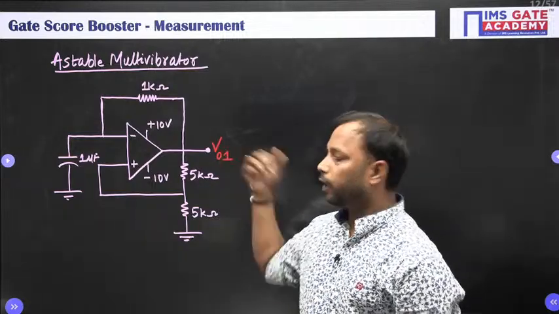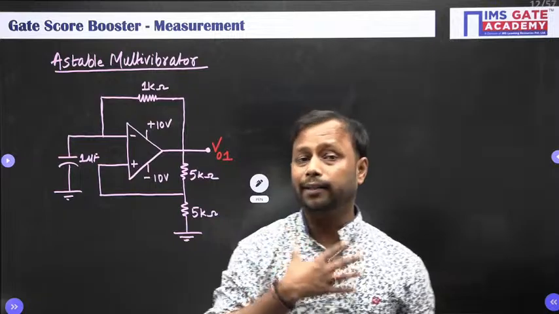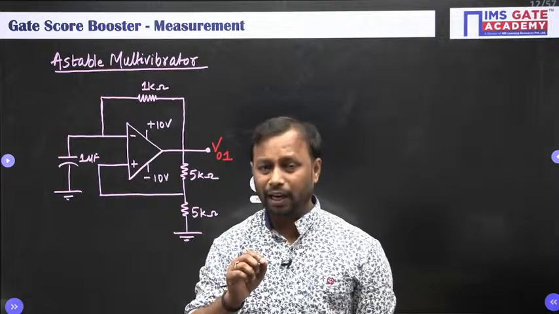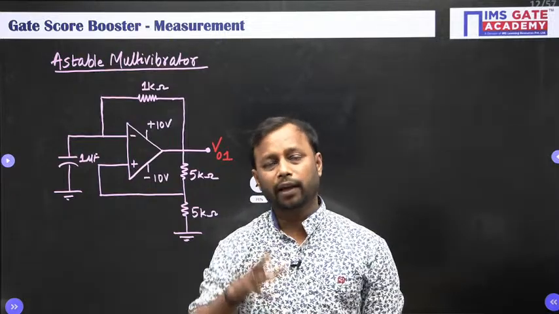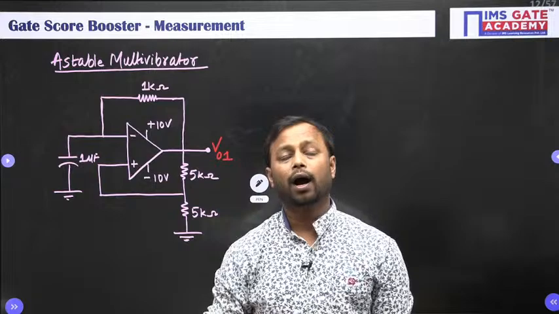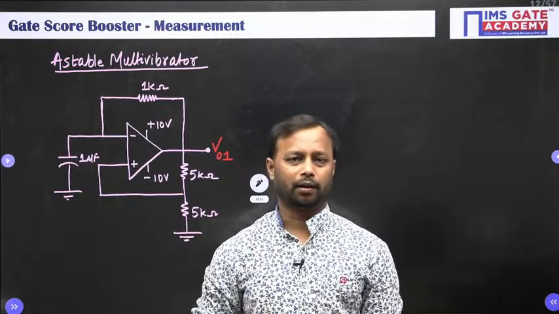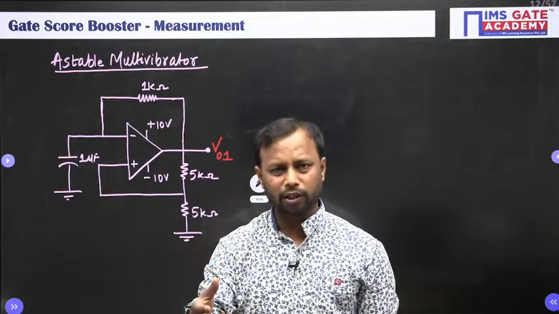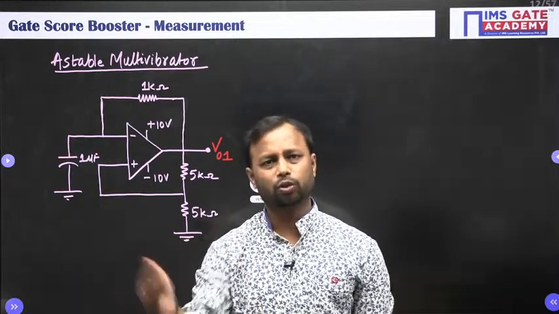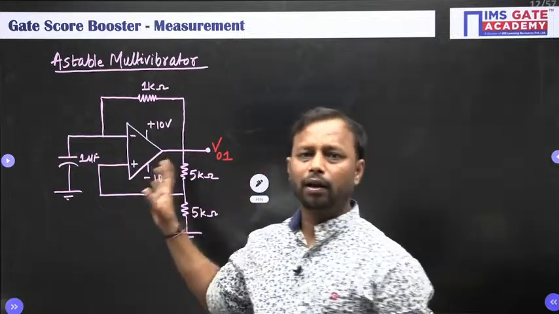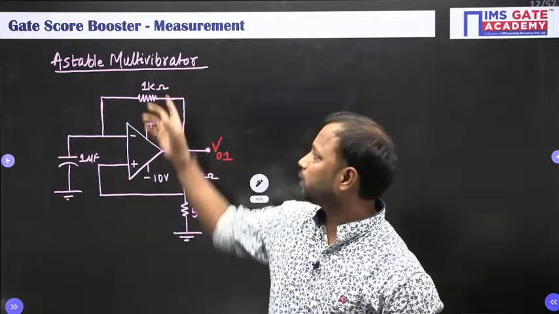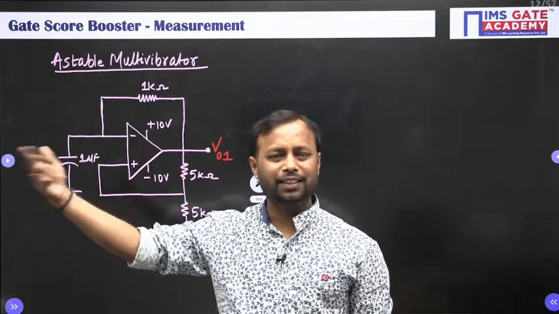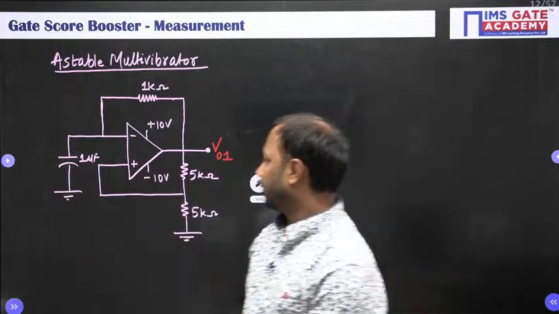And this output voltage cannot be controlled by us. It means that we cannot control the output, therefore it is known as astable multivibrator. If the output is controlled, then it is said to be monostable, multi-stable, and so forth, because we can control the output. But here we cannot control it, therefore it is astable, or in layman's terms we can say unstable. Okay, all right.